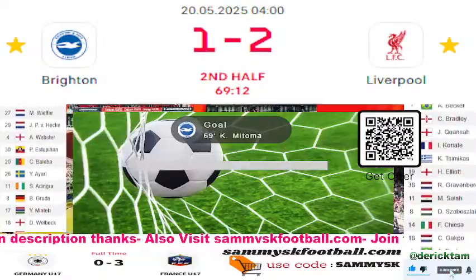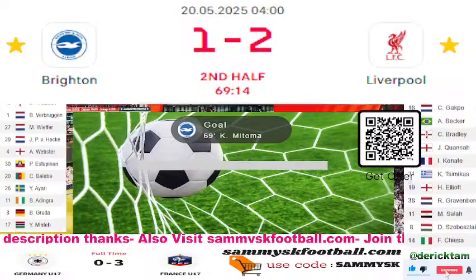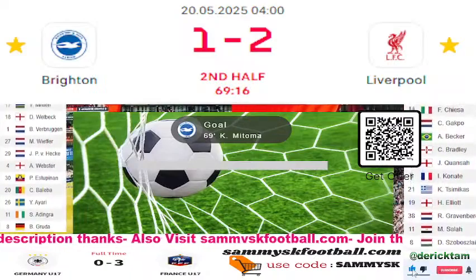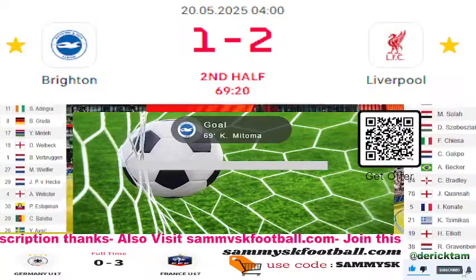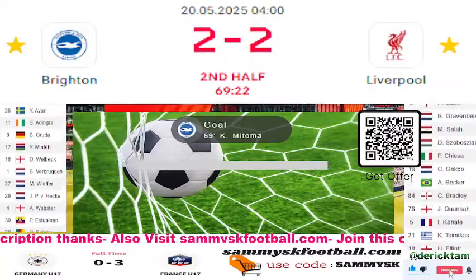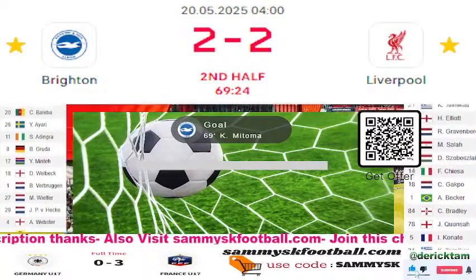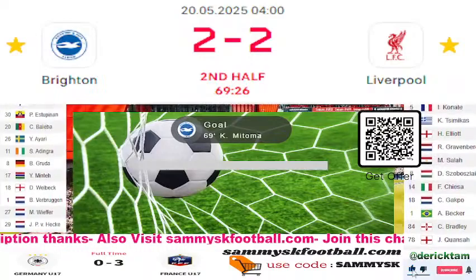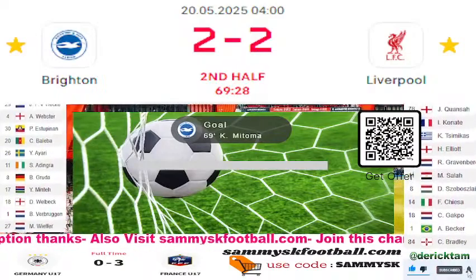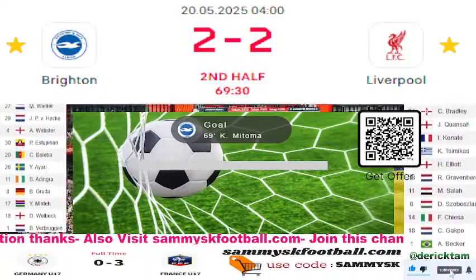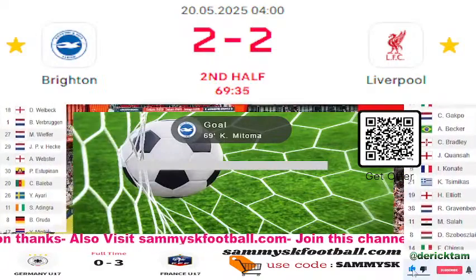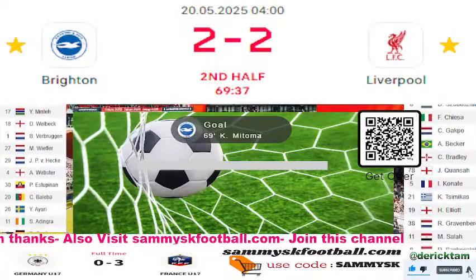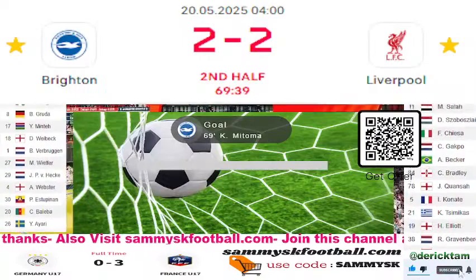Yeah, Stacks, he's running up through the middle of the park. He's got Welbeck in front of him, and he's got Mitoma over on the left-hand side. It's Mitoma who takes it on. Lovely ball, fitting towards Welbeck, who strikes, comes back towards Mitoma! On the volley into the ground and high above Alisson, who stopped the initial shot from Welbeck, but couldn't keep out the second from Mitoma, who's off the bench to score goal 11 of the season and level things up at the Amex Stadium. Brighton 2, Liverpool 2.